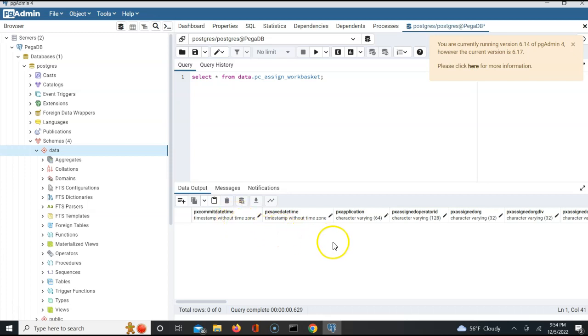Zero. Right now, zero records are there. It's blank. How many rows are returned here? Zero. Okay. Let's try to implement something.